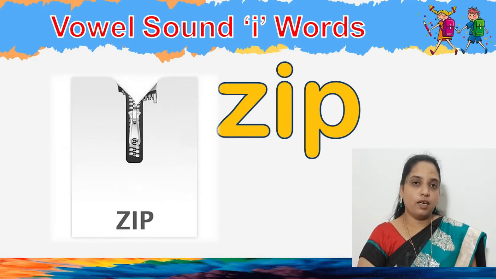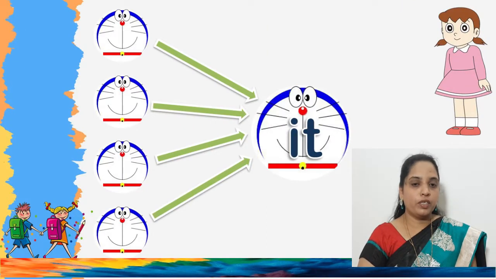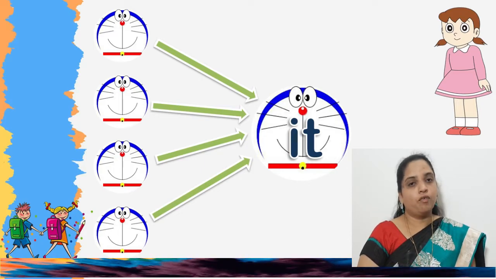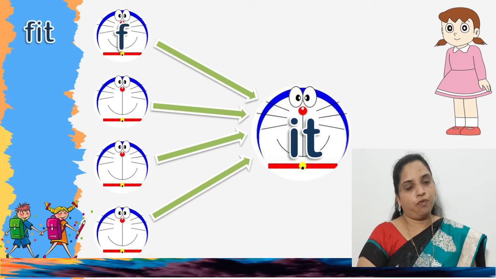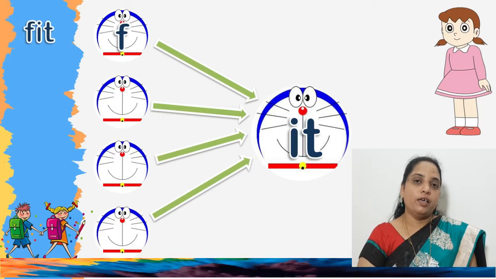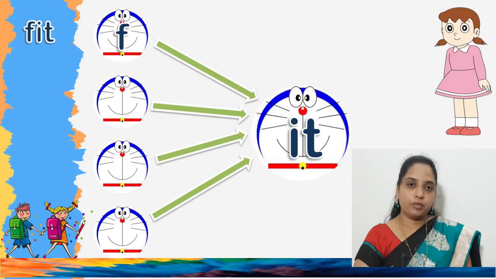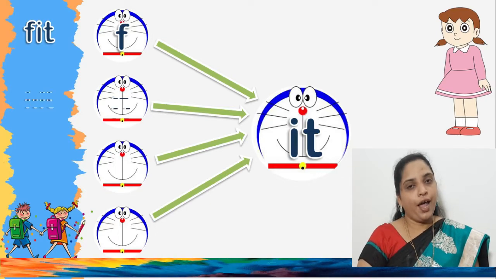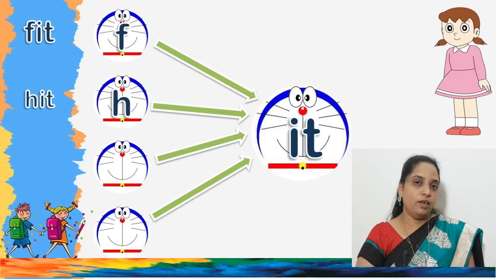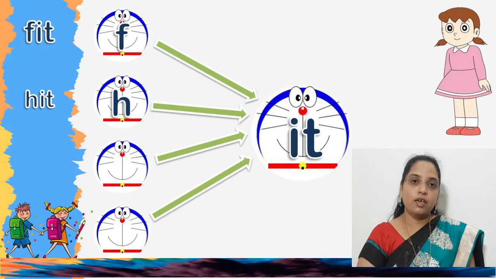Then the next letter I is joined with T, and the letters go on like this, children. The first one is F, I as E, T: fit. Then the next letter is H: H, I as E, T: hit.